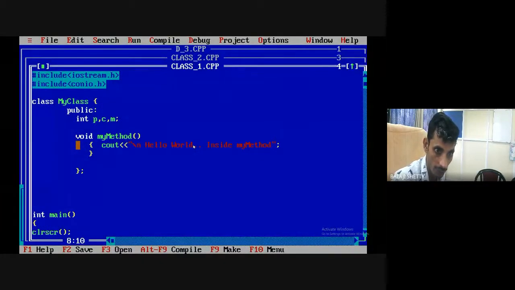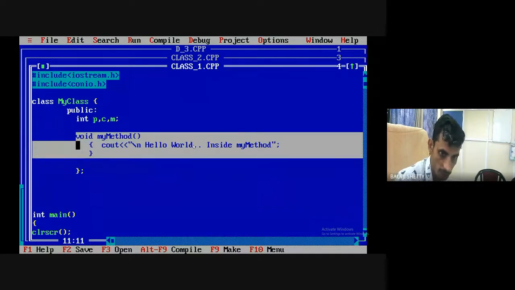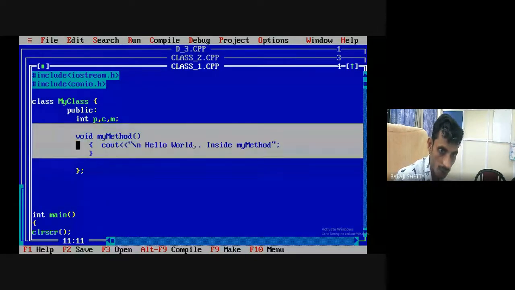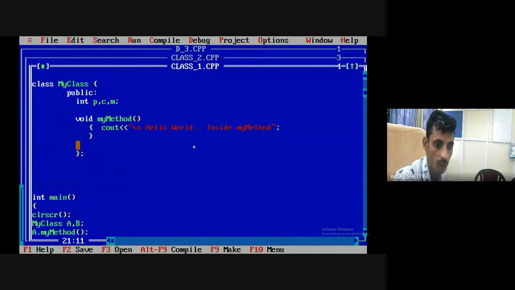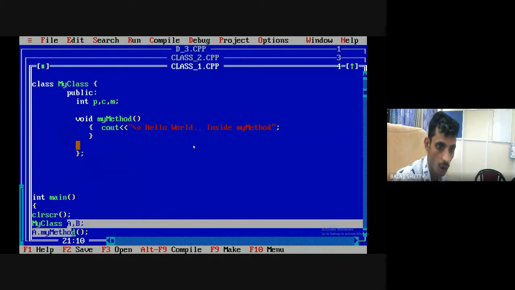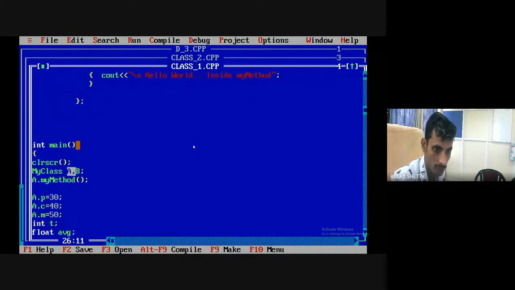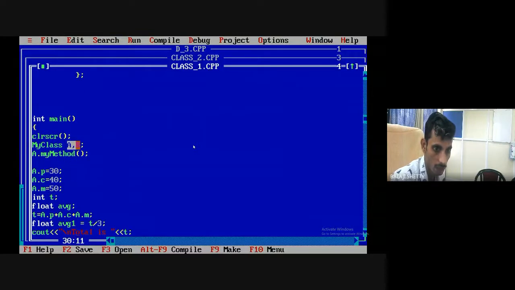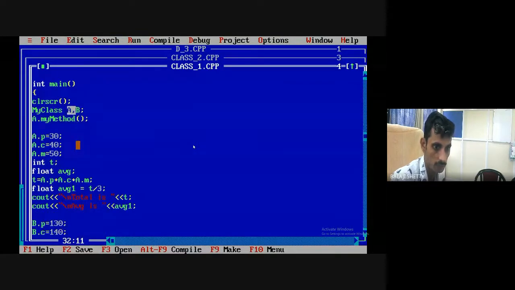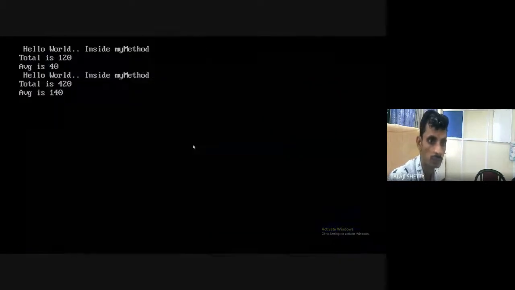Inside public, we have defined one function as we define in C++. And I call the function with the help of object dot method. What is the object name? A dot my method. Clear? In the same way, I can write b dot my method here. Run the code. Clear?